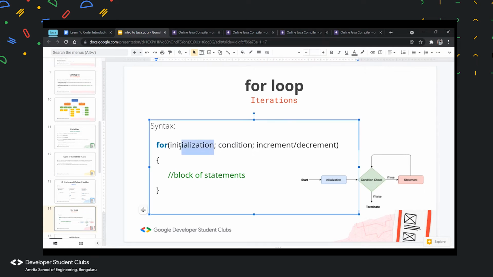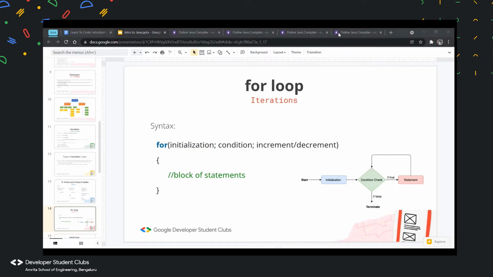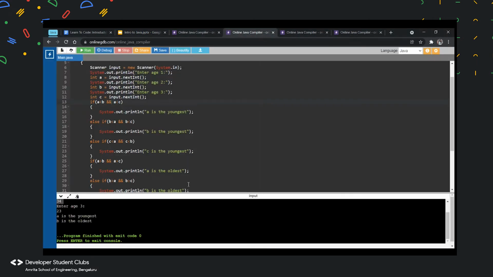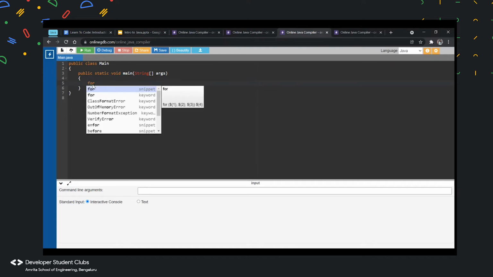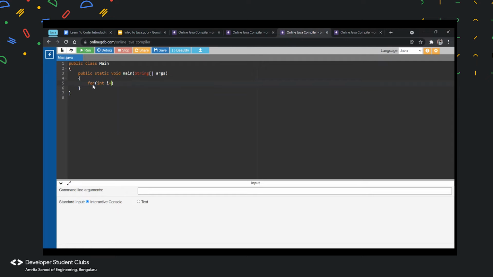So you know what initialization is, you know what condition is, you know what the increment decrement is. So let us do one program. You can open your online compilers and you have the basic stuff written. And what I'll do is I want to print a number 5 times. So for int i equals 0, make sure that you separate each of these with a semicolon. The initialization, the condition, and the increment or decrement should be separated with a semicolon.